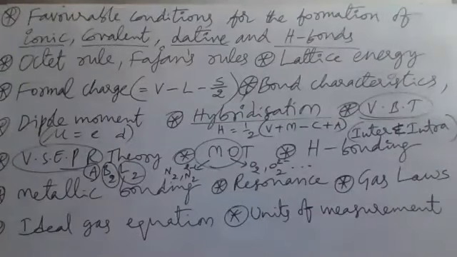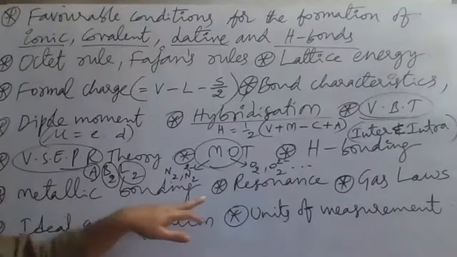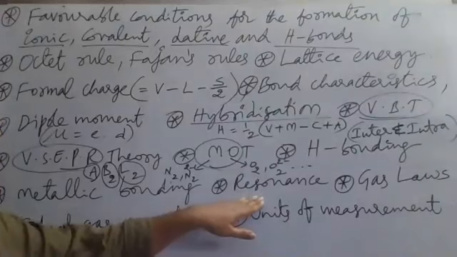In the gaseous state lesson we have graphs also. So concentrate mainly on graphs, the theory part and the diagrams. And what will be there for 20%? Numerical problems will be there, only 20%. So first we concentrate on the content, the theory part completely, and diagrams. After metallic bonding, we have resonance, which is an important area.